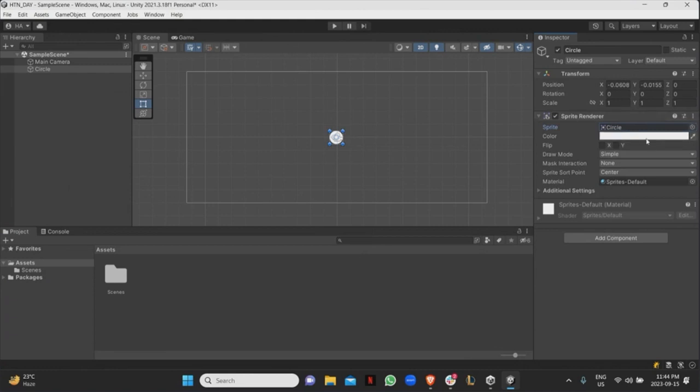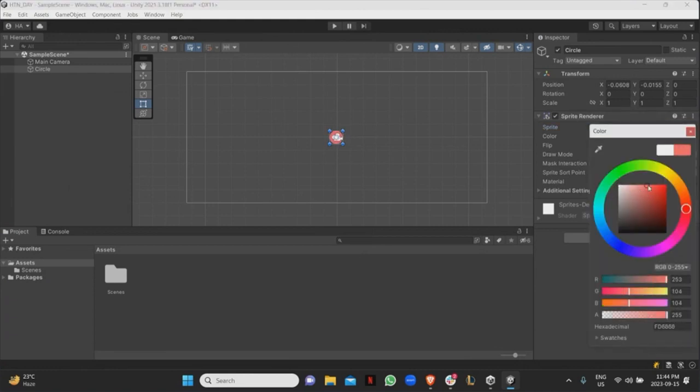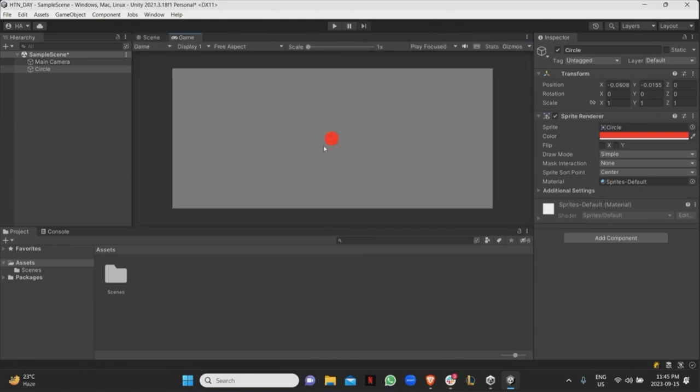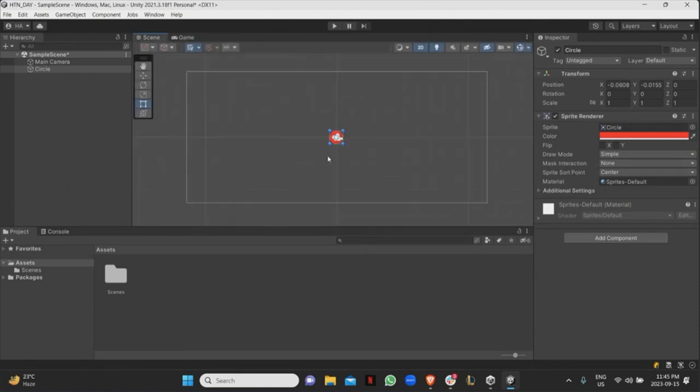But yeah, let's say I want to change the color. I can change the color from over here, right? And I can add other different components as well. And while we're making our own game, we'll be adding different components, such as stuff that would render physics, different colliders, scripts, things like that, right? And then what else? So now this is in the game, or yeah, it's in the scenes. So when I go into the game view, it's right there. And yeah, feel free to modify it.